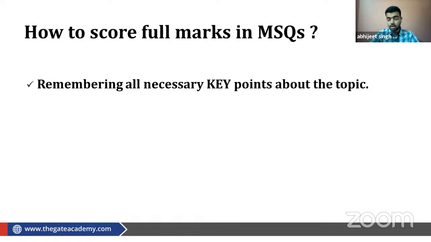Okay, so are you getting it or not? Can you tell me any other points, apart from this particular point? How will you try to score full marks? Please chat, give a reply on chat.